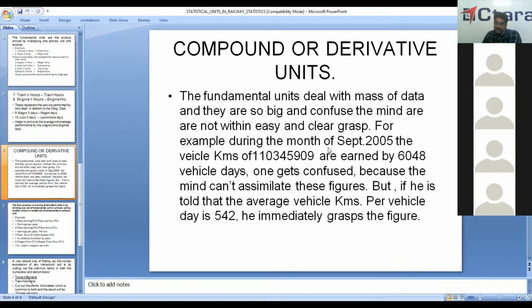Then compound or derivative units. If I divide one primary unit or fundamental unit by another related primary or fundamental unit, I get compound or derivative unit.